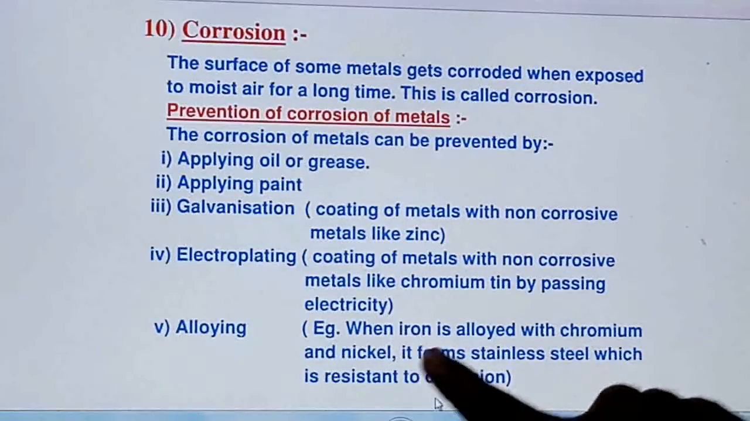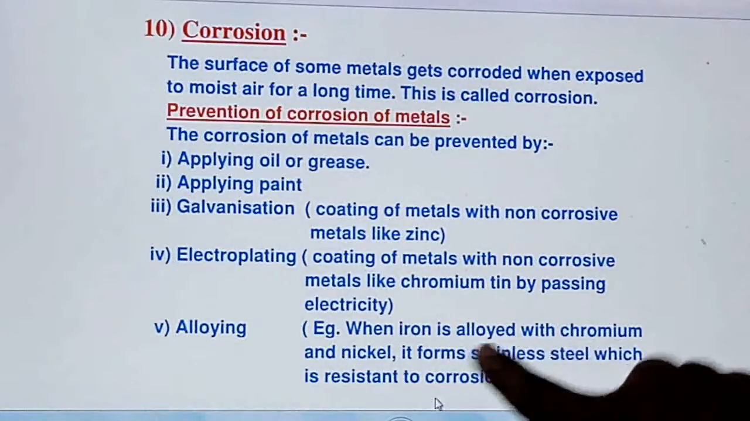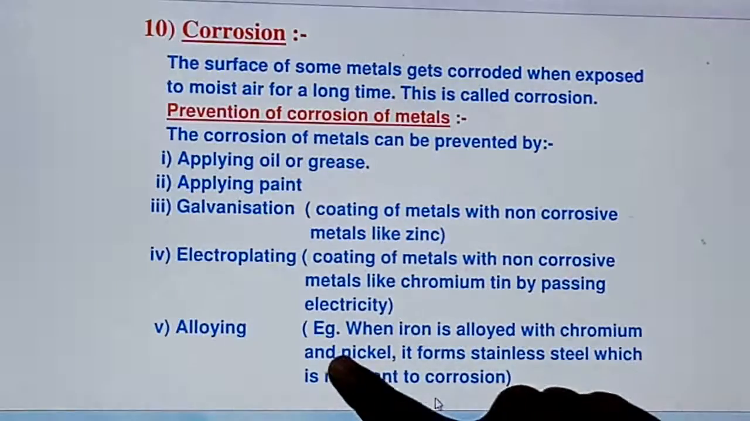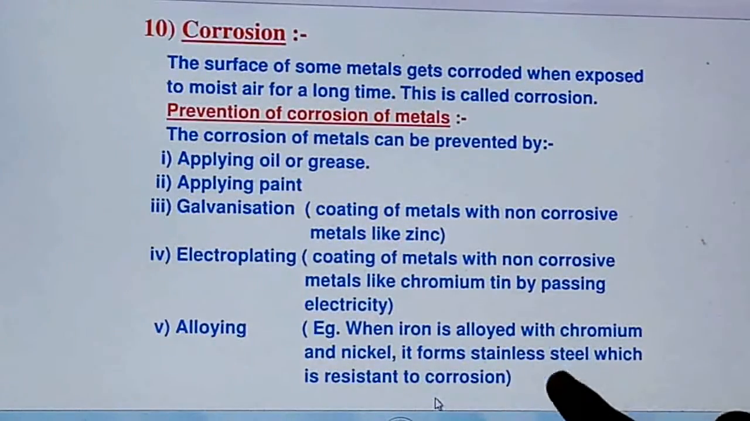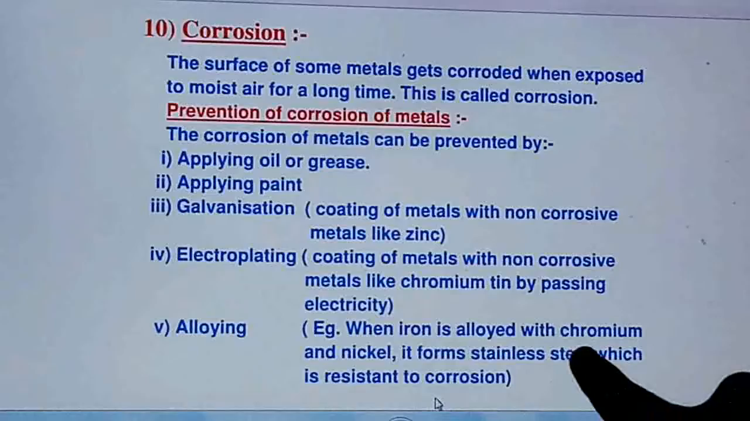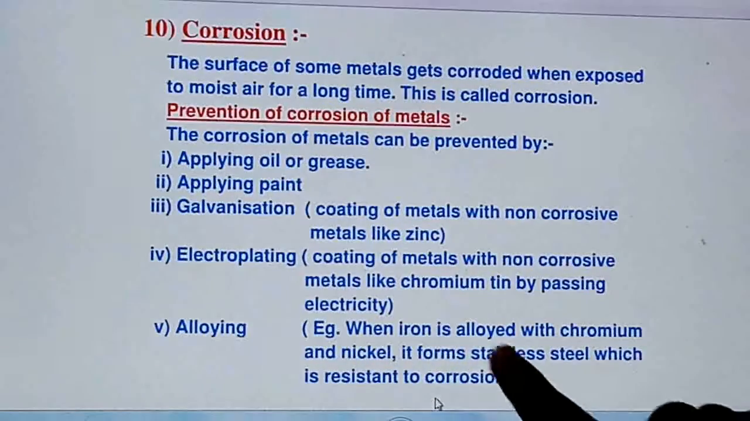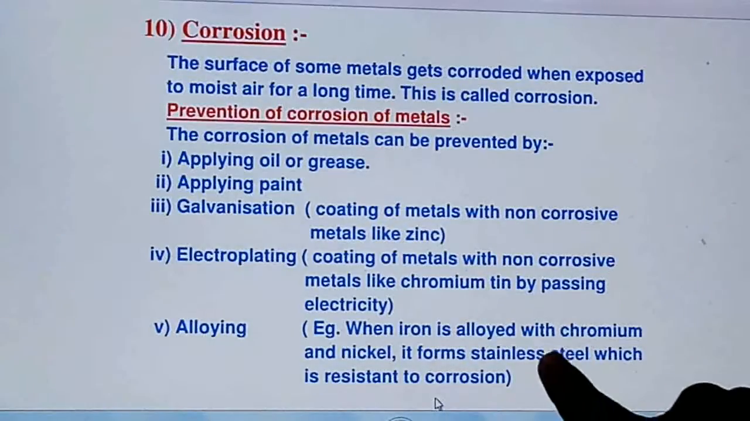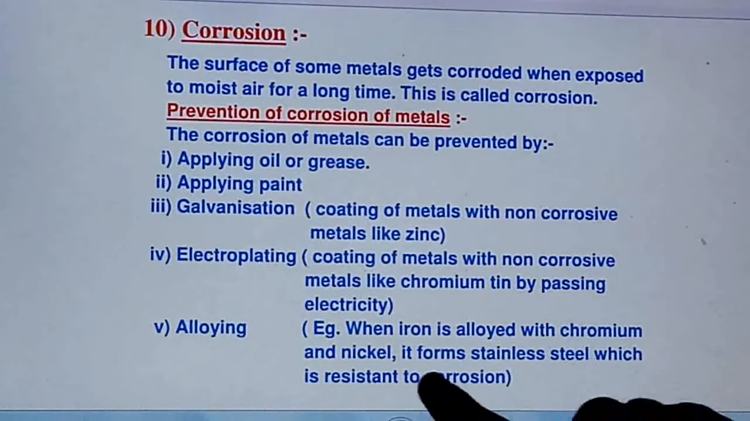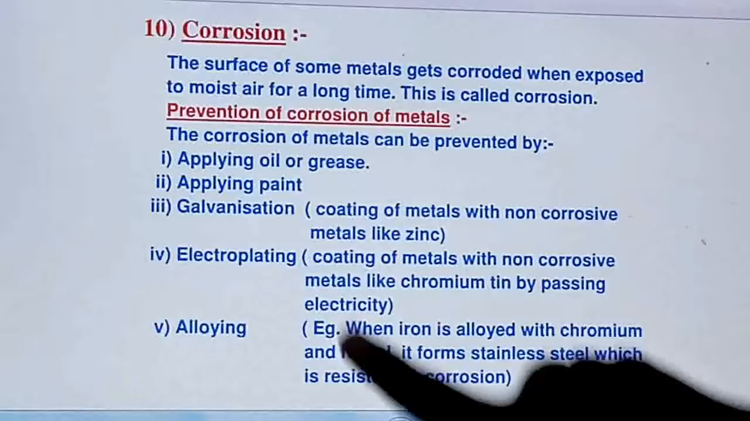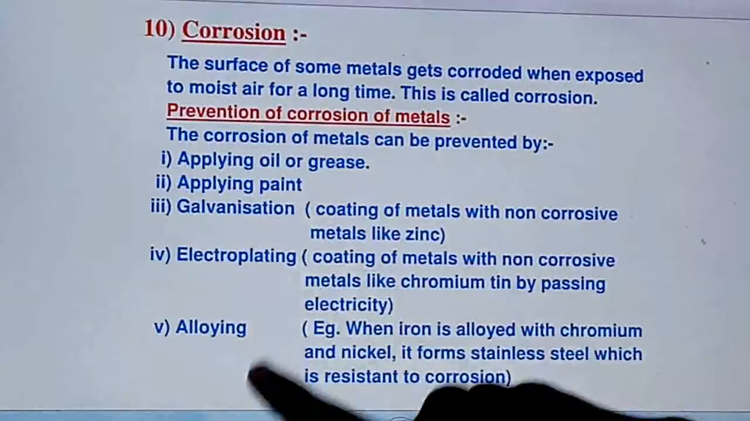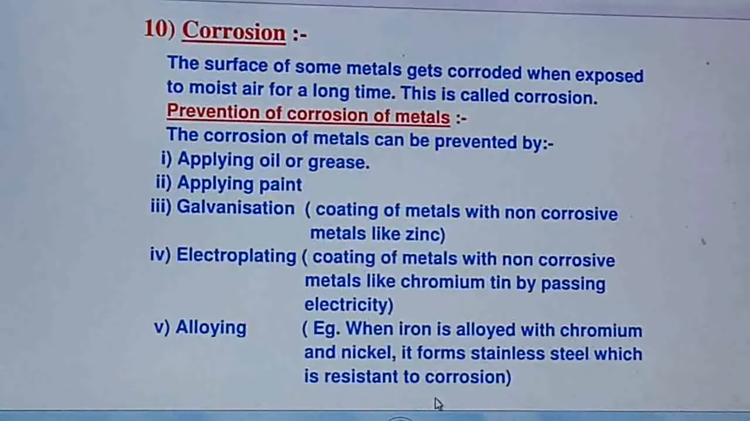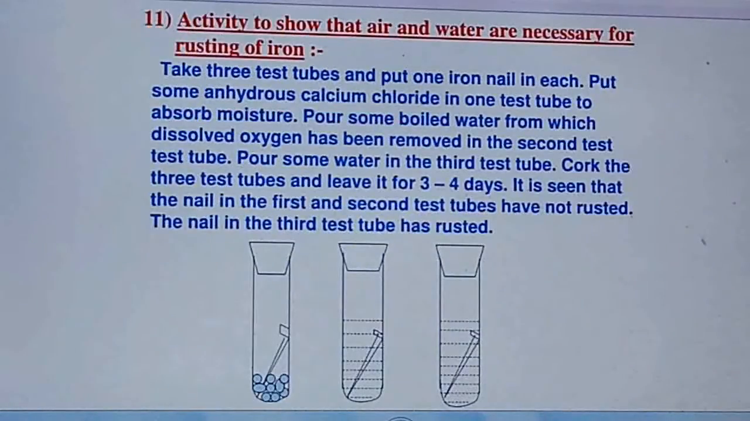Alloying. Alloying means when iron is alloyed with chromium, mixed with chromium and nickel, it forms stainless steel. This we have just now seen, right? And when we form an alloy of the iron, then the newly formed alloy will not be corroded. That will be resistant to corrosion. So in this way, by using these different methods, we can stop corrosion of the metal.